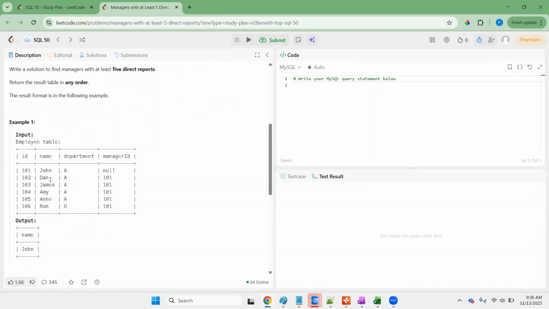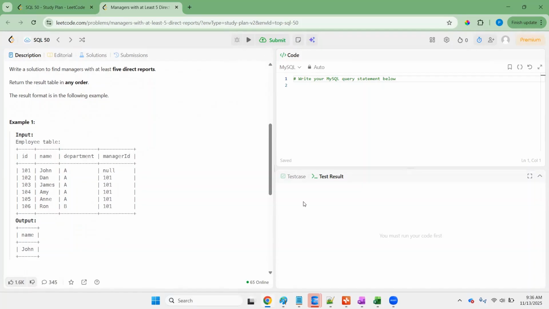For example, if you take Dan, the manager ID was 101. So Dan was managed by employee 101, that was John. Similarly, James has manager ID 101, so James was managed by John. From this table we can get the data of who manages whom.